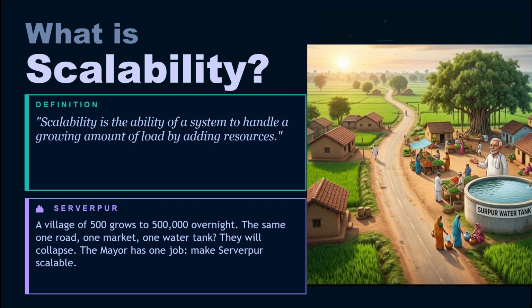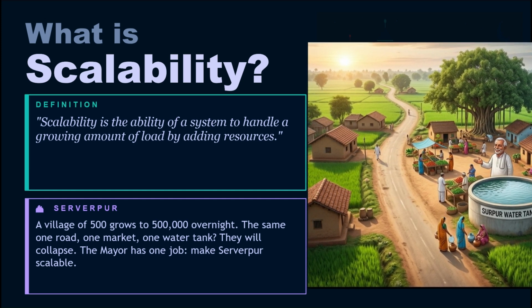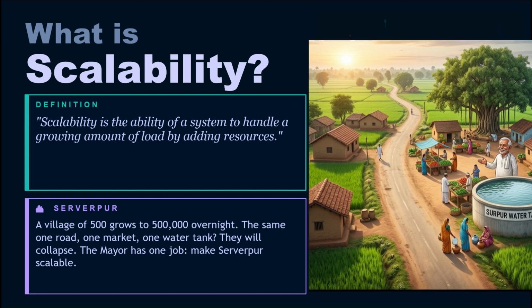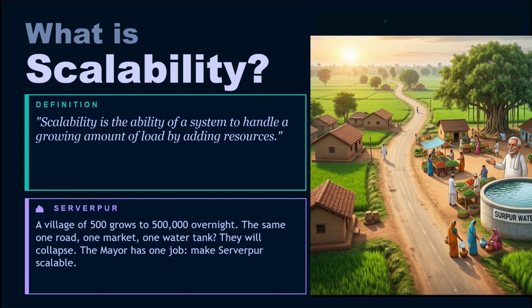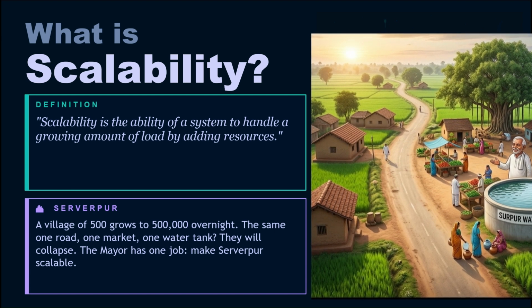Imagine a small village called Serverpur, population 500. There's one main road, one market, one water tank. Everything works perfectly. The mayor is happy. Residents are happy. Life is good.